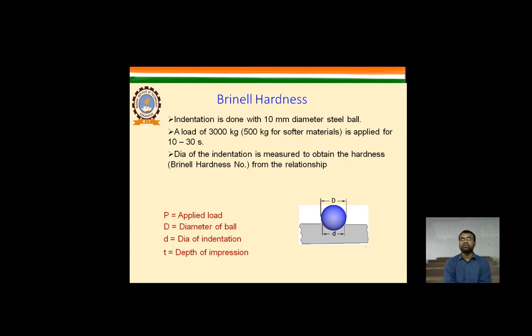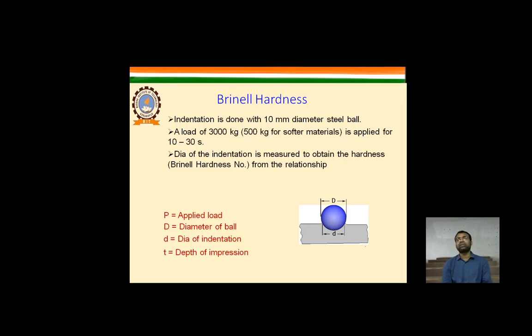Because the load which we are applying is very high. If we are applying that kind of load, it means the material thickness is also higher. So indentation is done with a 10 mm diameter steel ball, and the diameter of the steel ball utilized depends on the thickness of the material. The higher the thickness, the larger the ball, and the higher the load carrying capacity.